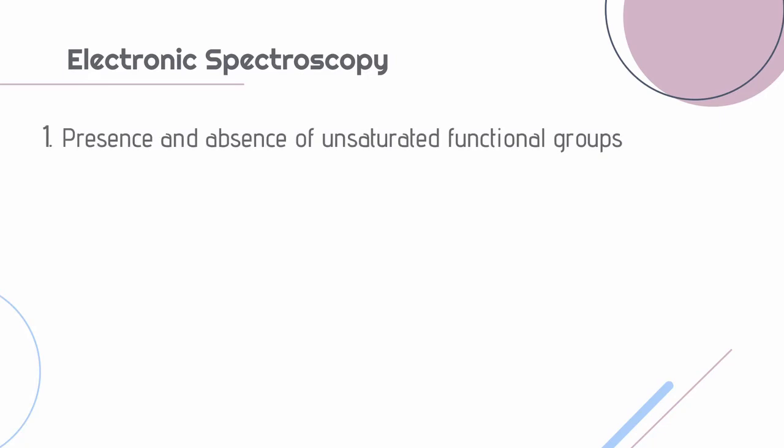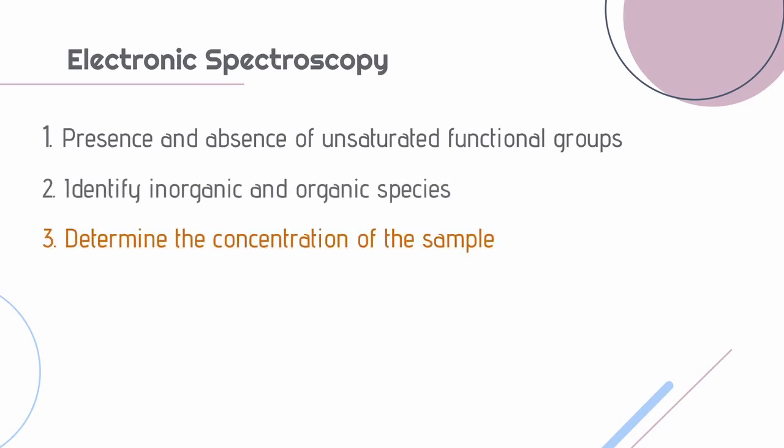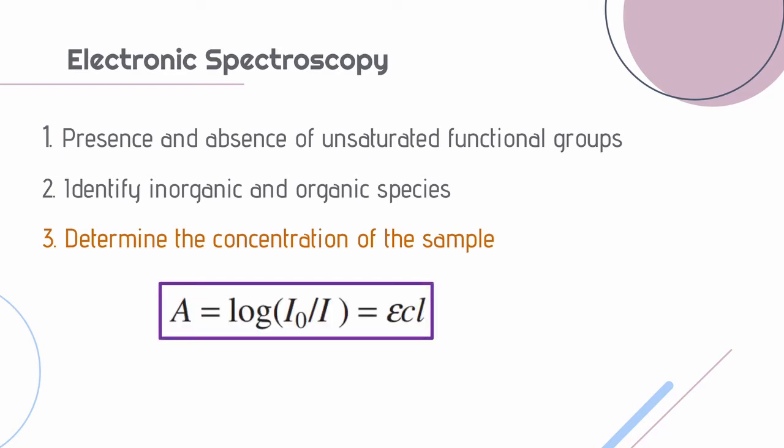The applications of electronic spectroscopy are: 1. To find the presence and absence of unsaturated functional groups in a molecule; 2. To identify inorganic and organic species; 3. To determine the concentration of the sample. The equation you see here is important to solve problems related to absorption and concentration of a sample.